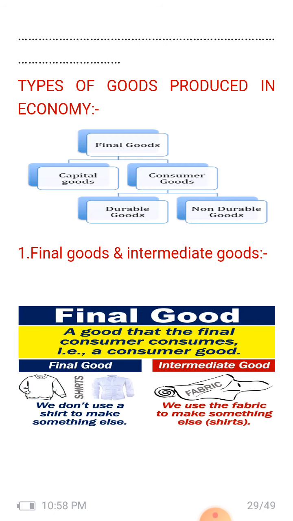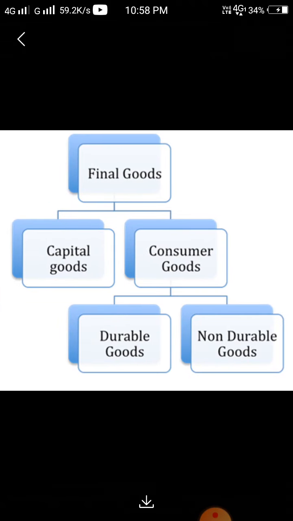There is the final goods. There are two kinds of final goods: one is capital goods, second is consumer goods. And again, consumer goods can be divided into two parts: durable goods and non-durable goods. Students, final goods sometimes may be capital goods and sometimes consumer goods.